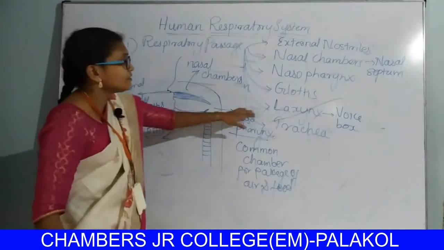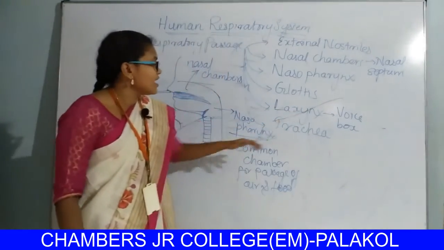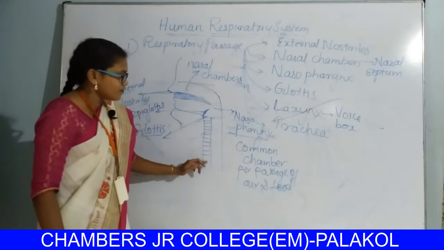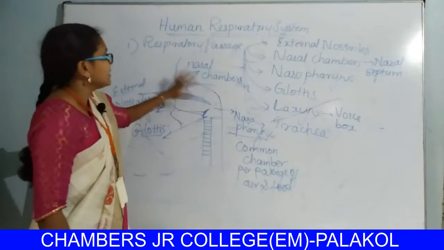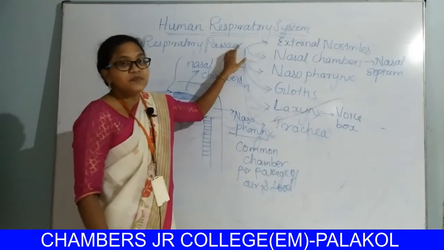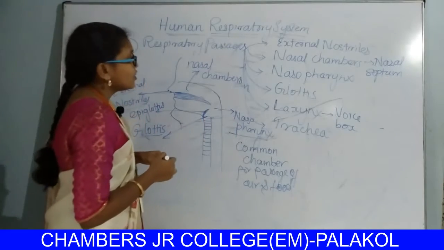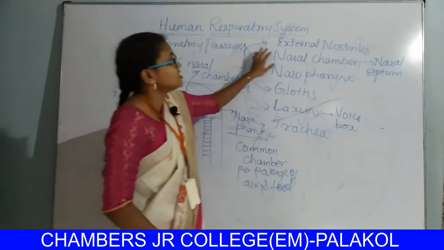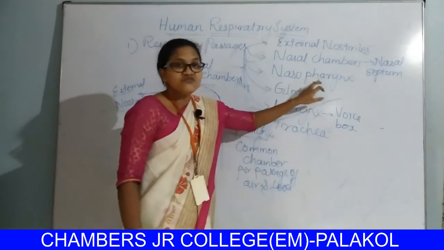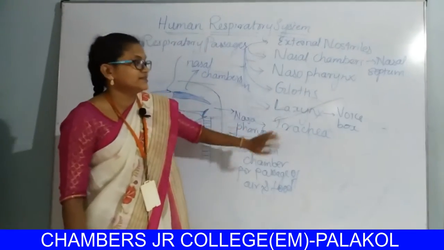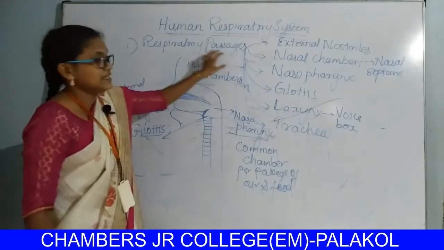Next, this larynx is a voice box, right? The larynx opens into the trachea. So these are the respiratory passages: external nostrils, nasal chambers, nasopharynx, glottis, larynx, trachea.